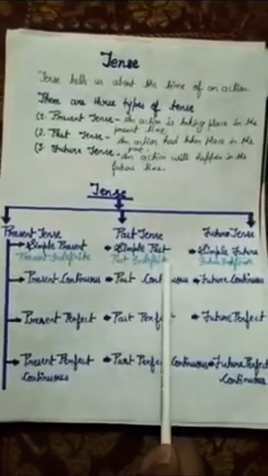Types of future tense. First is simple future. It is also called future indefinite. Second is future continuous. Third is future perfect. Fourth is future perfect continuous.